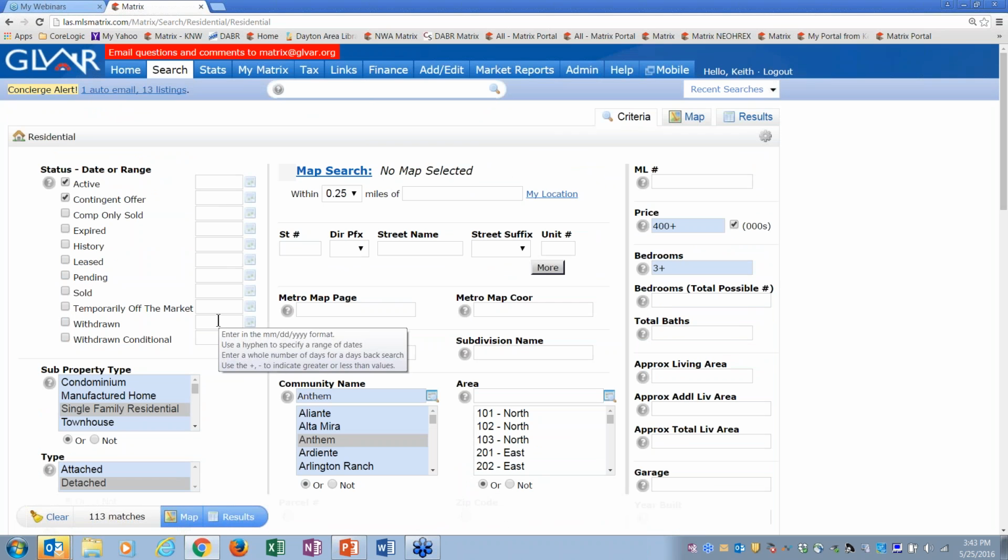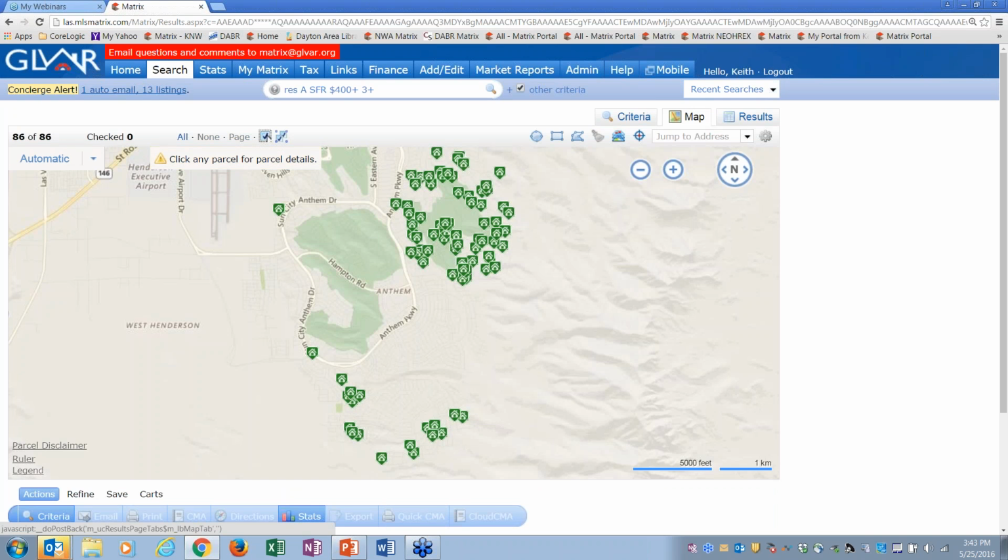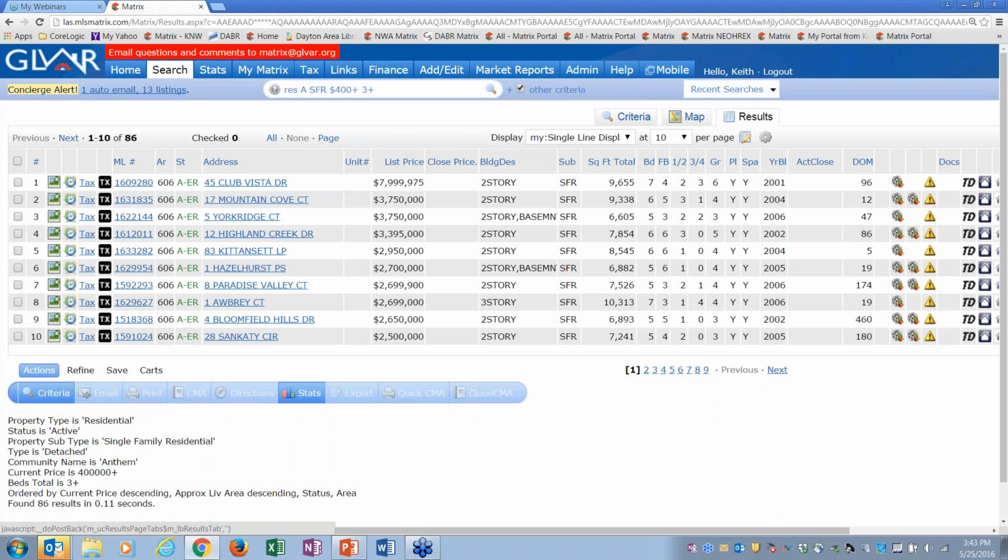So what Phil's looking for is active. In fact, I'm going to take out contingent. He just wants active, single family, detached, in Anthem, 400,000 or more, 3 or more bedrooms. Pretty simple. I could map them if I want, see where they're mapped at. I could go to results. Okay, there's 86 of them.